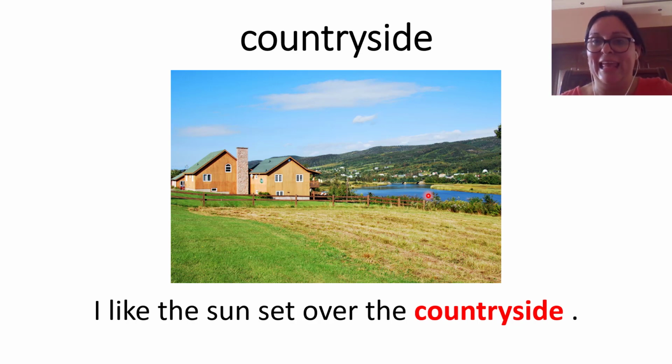We can see lakes, mountains, field, a farm. So a countryside is the opposite of a city or a rural place. I like the sunset over the countryside. This place is a countryside.